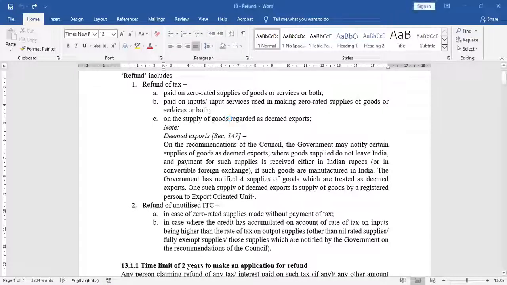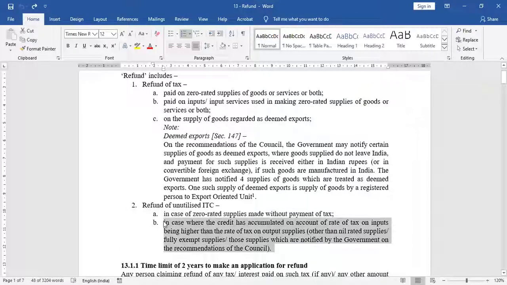Okay. So what we are discussing now, I wanted to simply remove this confusion. That's it. I can claim 3 types of taxes which I have paid on my supplies, and I can claim 2 types of unutilized ITCs which I have paid on my purchases. So I have covered the first unutilized ITC. Entire unutilized ITC, because of my zero rated supply which I made without payment of tax, I have a right to claim this as refund. And second is what?